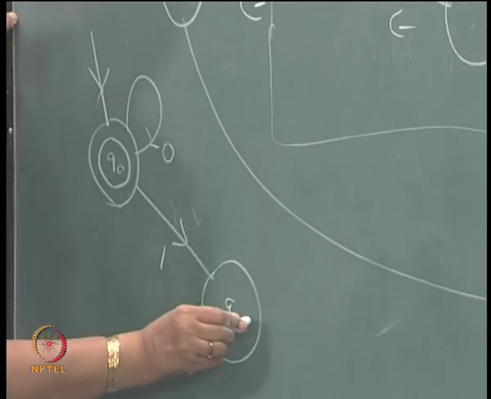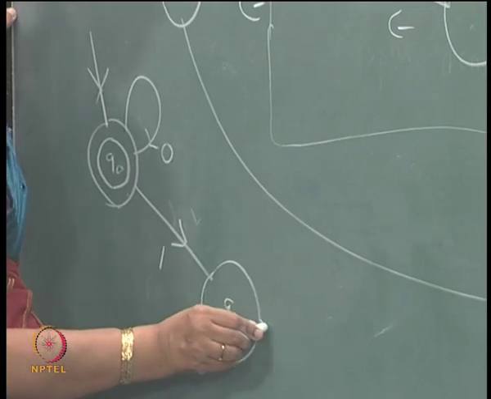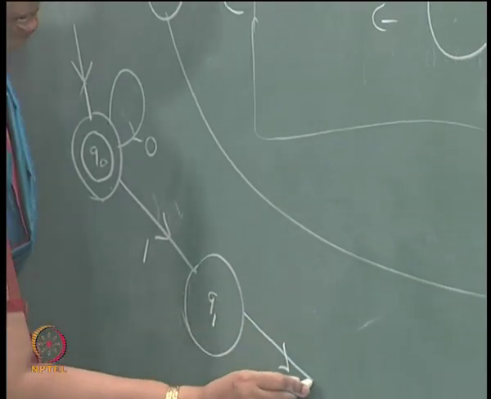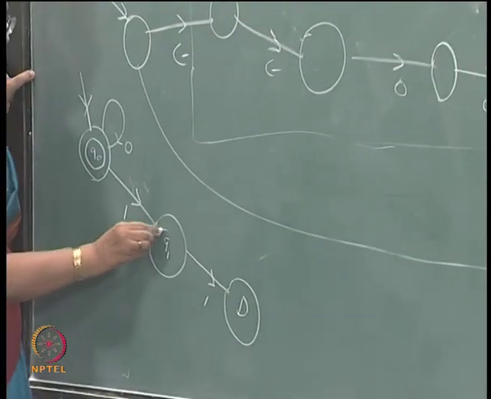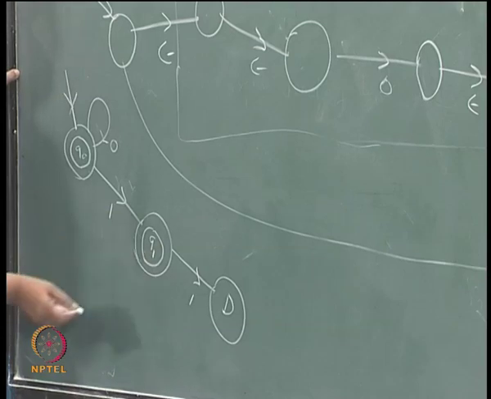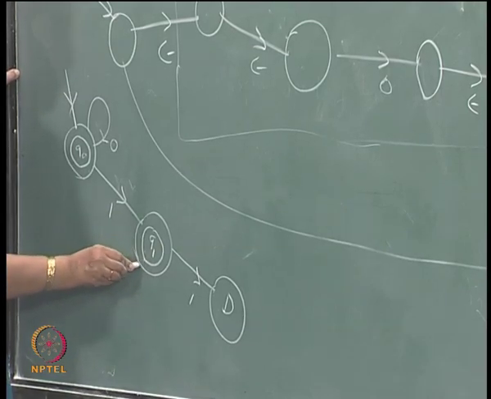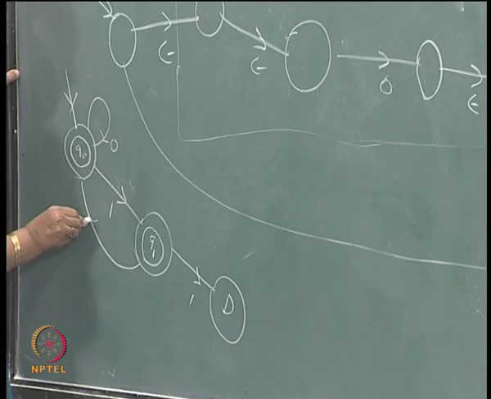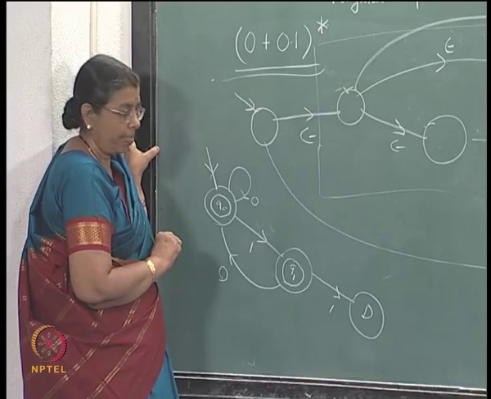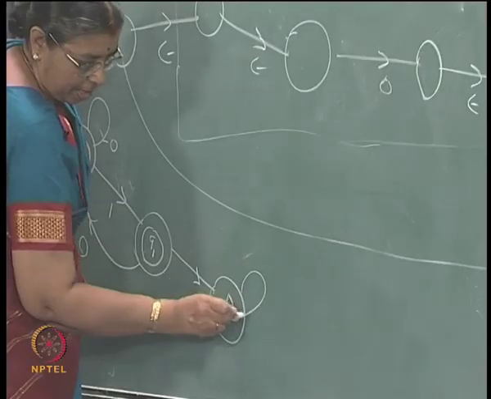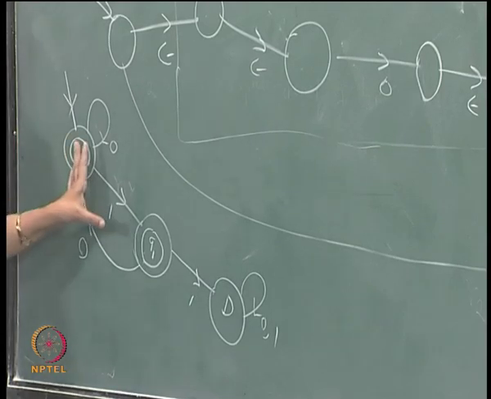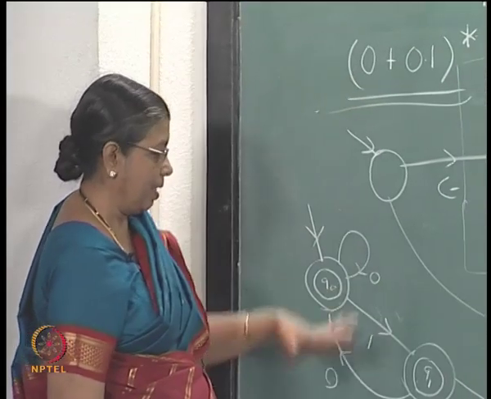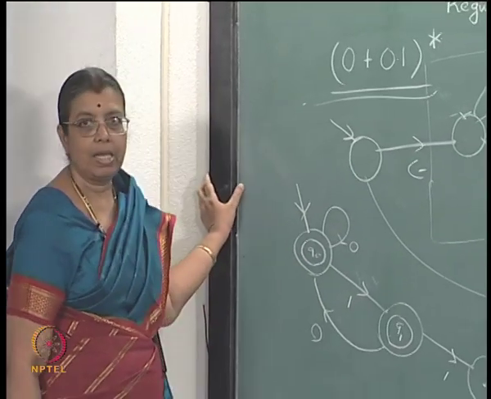right. Now, you cannot get 2 consecutive ones. So, if you get another 1 you will go to a dead state, but just this can be a final state. From this if you get a 0 you will go here, and from this if you get a 0 or a 1 you will go here. So, this will be the deterministic state diagram for this expression which has got only 3 states including the dead state.